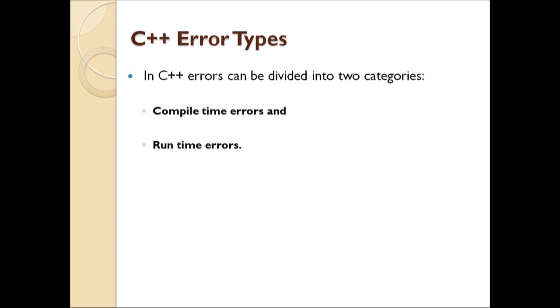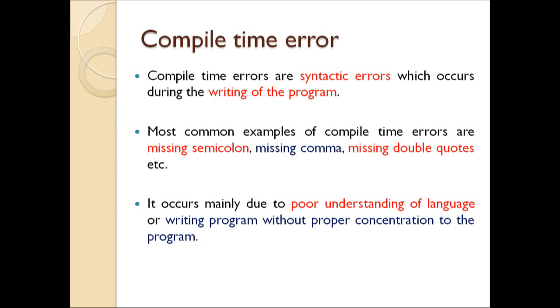Suppose you are executing a program, and you are not able to reach the output because of some error, then such type of error can be called compile time error. And the other category is runtime error. Suppose the program is working, but you are not able to get the appropriate output, such type of error will be called runtime error. The detailed discussion of these two errors is listed in the coming slides.